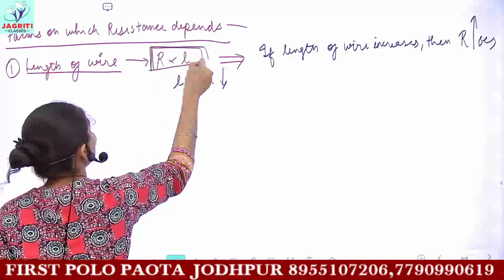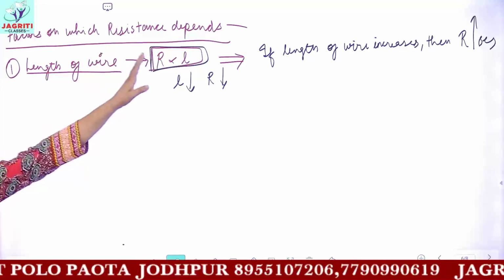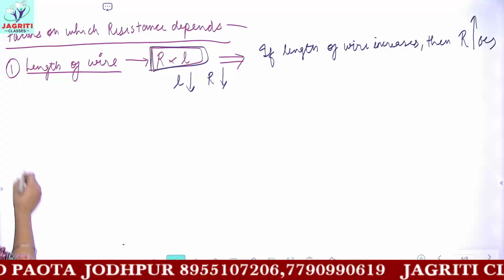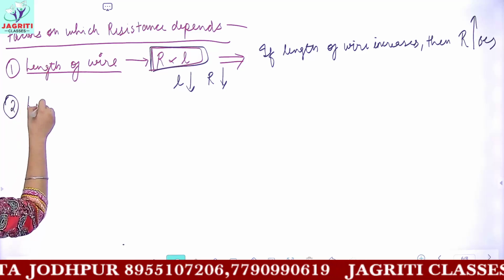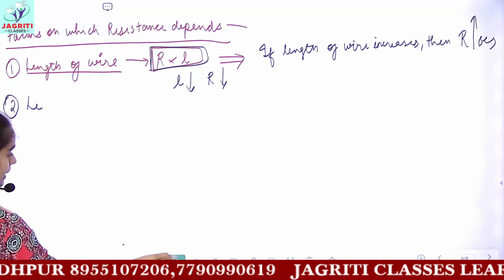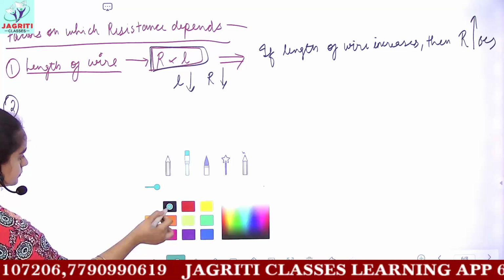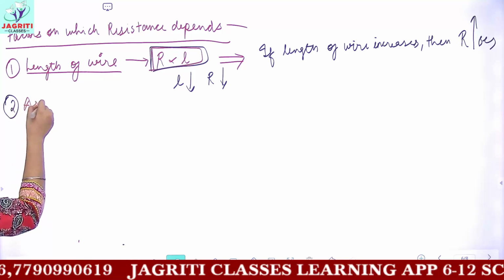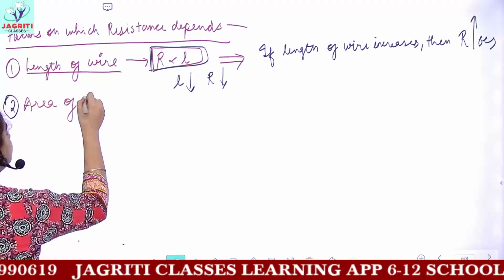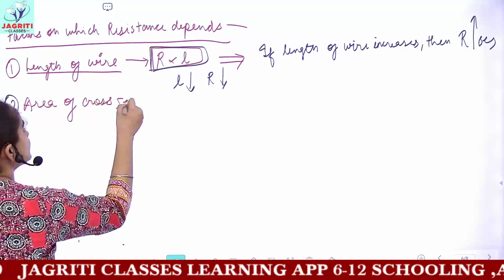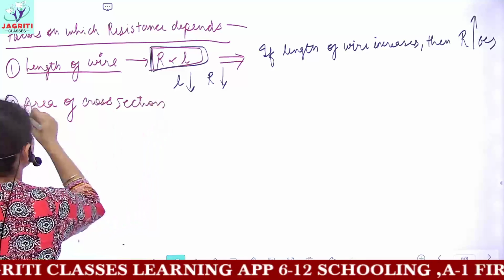So in short, we say that resistance is directly proportional to the length of the conductor. The second factor is the area of cross section of the conductor.